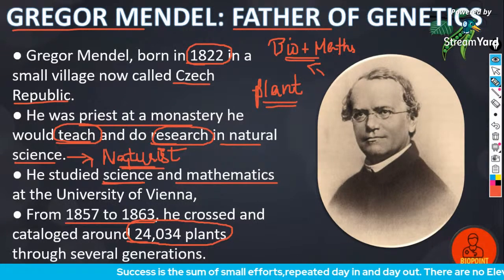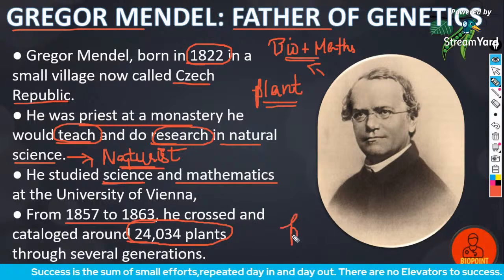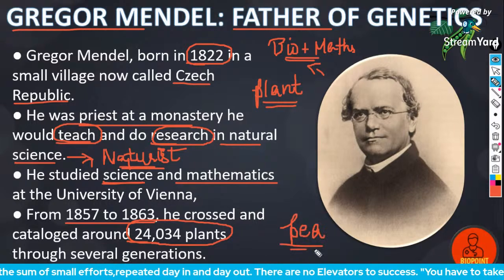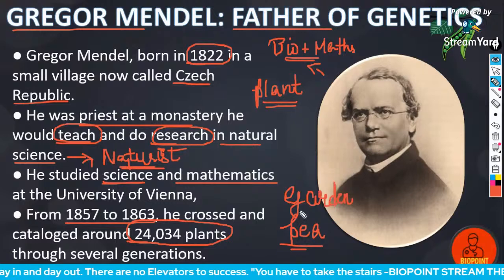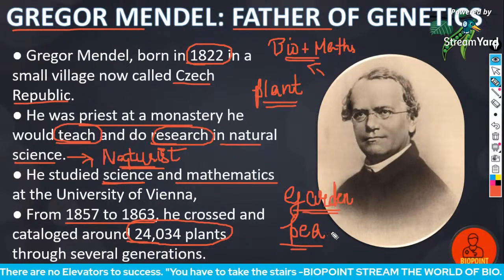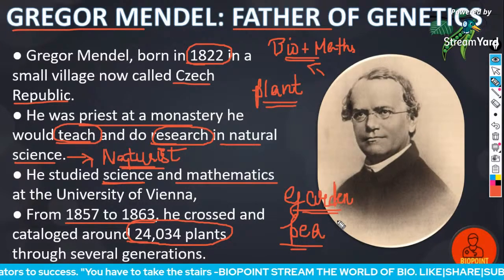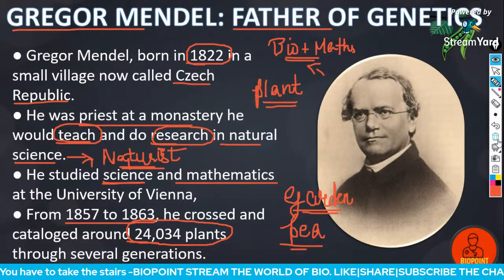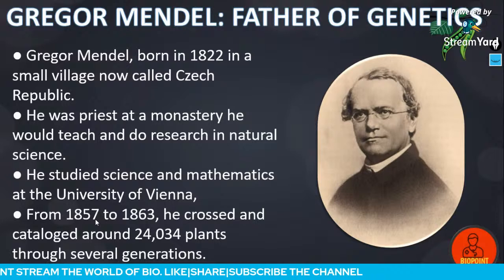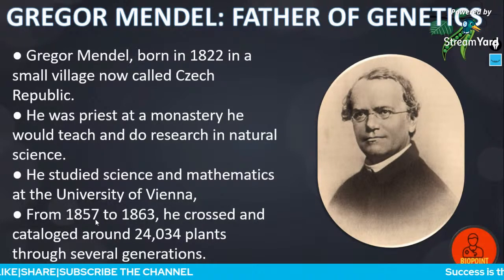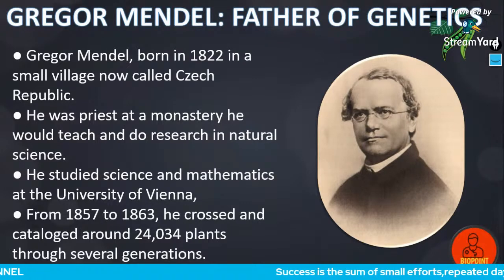Yes, it is the garden pea, Pisum sativum. Garden pea or Pisum sativum is the plant which he used for his genetical experiments. He is known as the father of genetics because, without even having an idea of nucleus or genes or DNA, he discovered the entire concept of heredity.